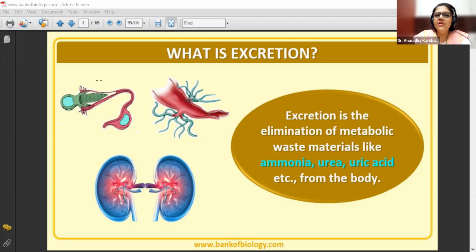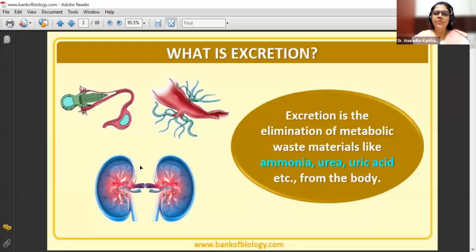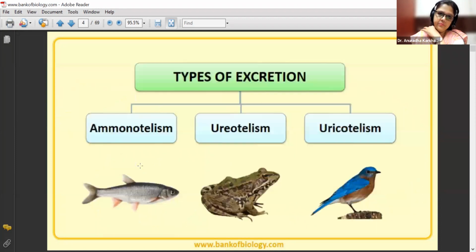What these are will be dealt with in the chapter of animal kingdom. So we have to focus right now on the kidney. There are going to be flame cells, nephrons, and different things that we're going to talk about with respect to the animal kingdom.